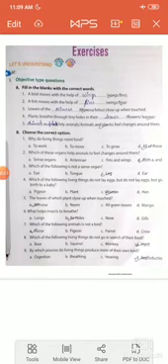Students, as we know that your chapter number 6 is in proceeding, all the explanation related to this chapter is over, and now today we are going to explain your exercise of chapter number 6. The name of this chapter is Living or Non-living Things.